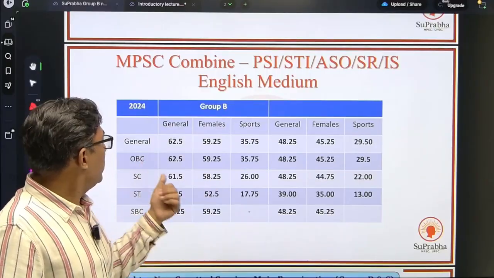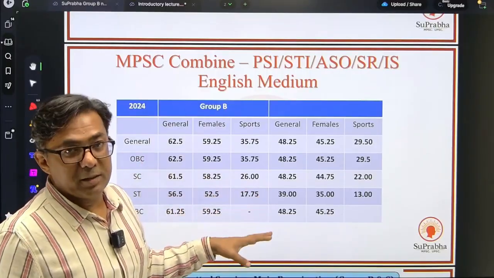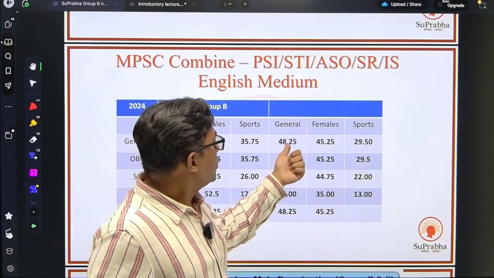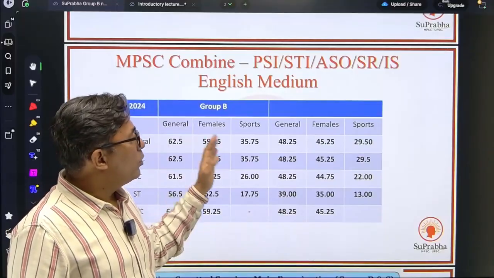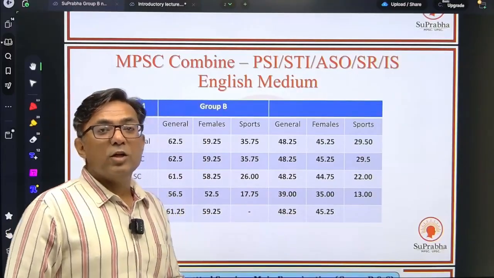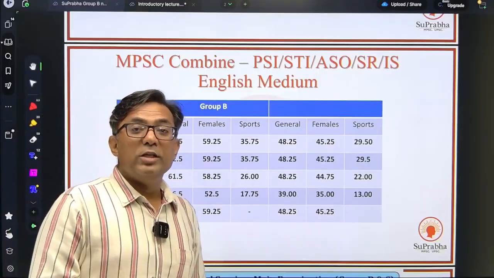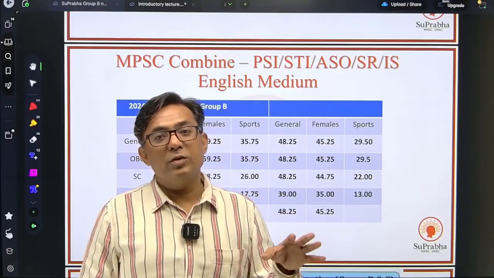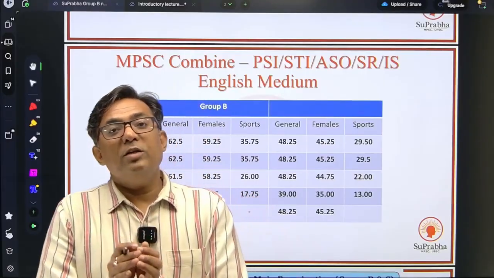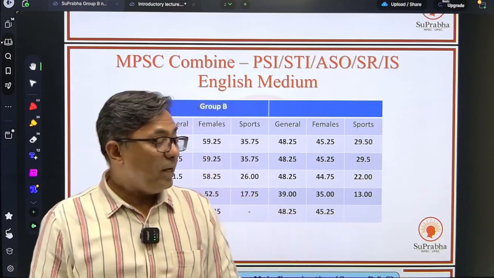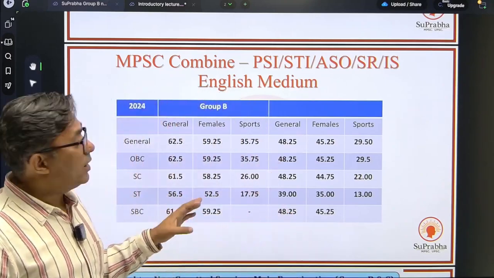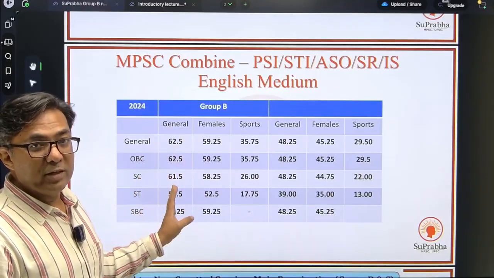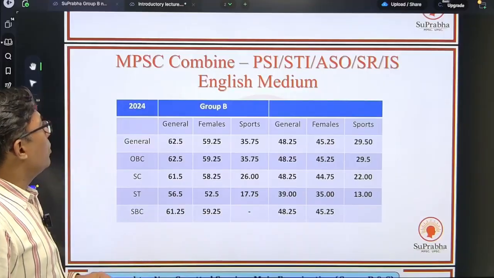So this is the general cutoff, and the cutoff will vary according to the respective category. For Group C, the cutoff is generally lower, it's 48.25 for the general category, and for the respective categories you will have different cutoffs. Also the cutoff varies for general as well as females. Mind you, MPSC has a provision of allotting 30% of seats to the females of those categories. So the females can very well take advantage of that, because the female cutoff is generally lower than the general cutoff for the respective categories. This can be seen from the table. So this is the prelims part.